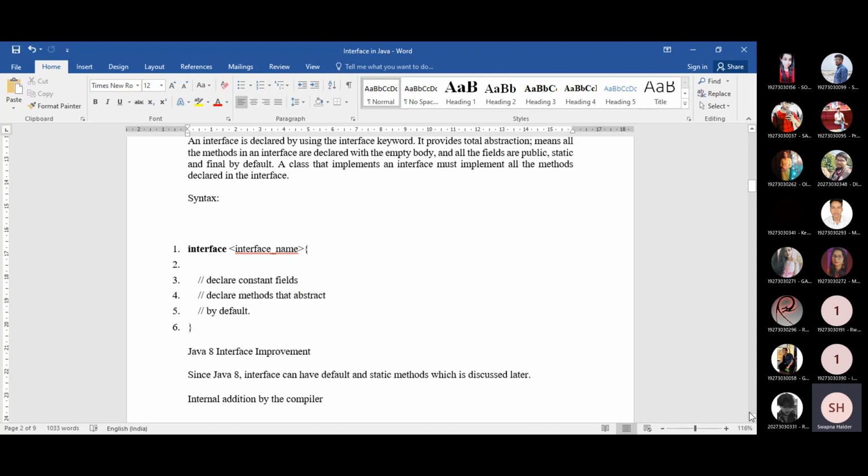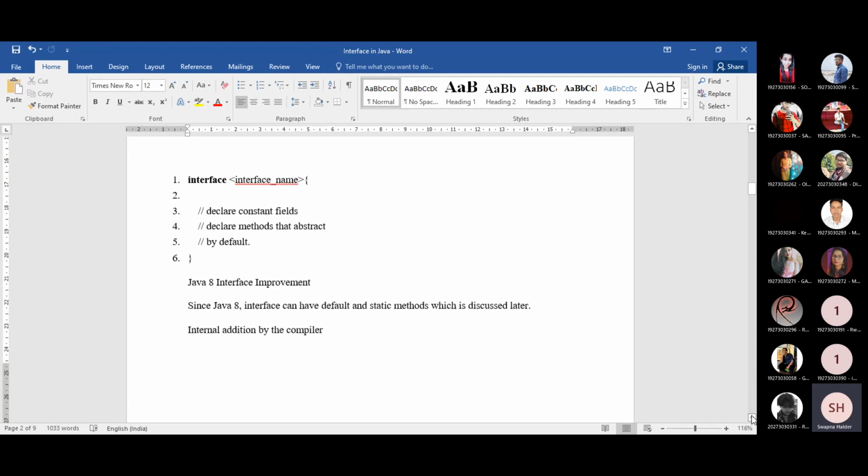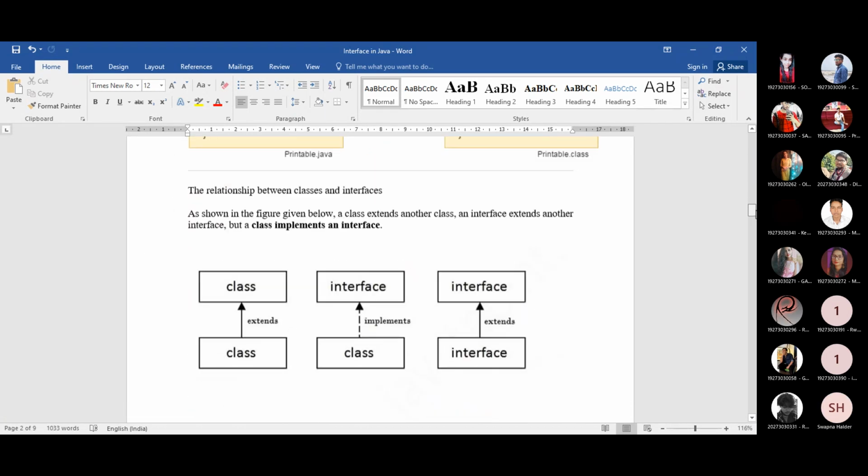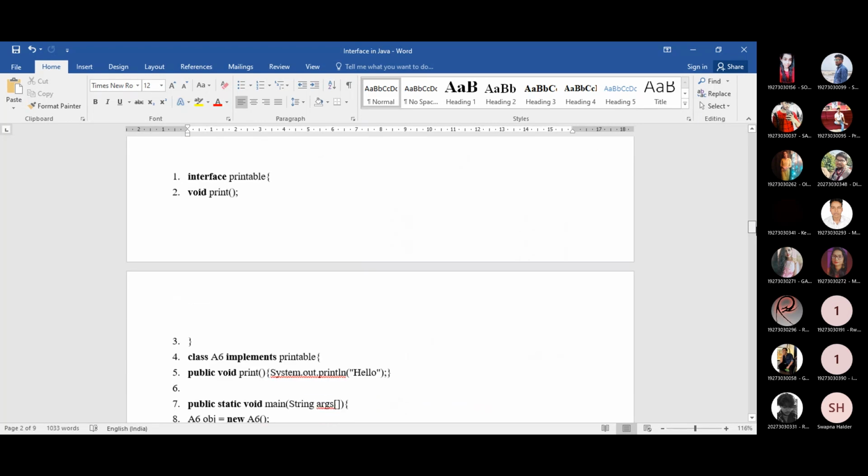Now, if you want to write an abstract method, let us go through one example. Look at this. Here is an interface, the name of the interface is Printable, and within the brackets we have written one method, with return type void and name print, and after that there is a semicolon.